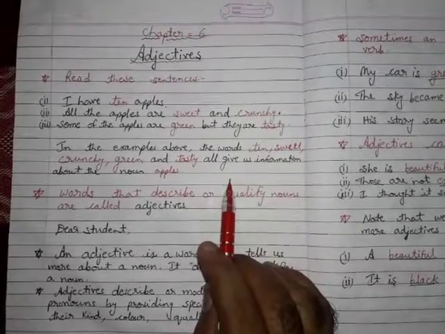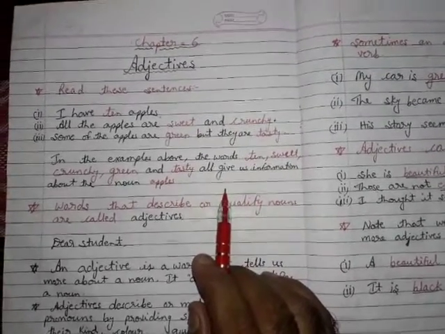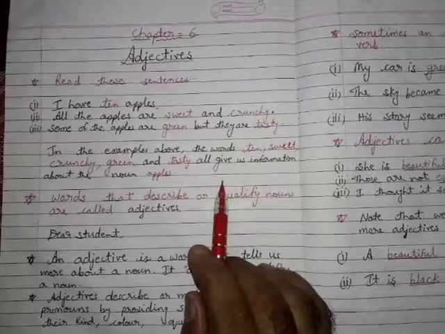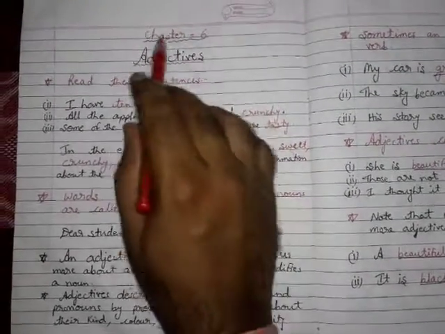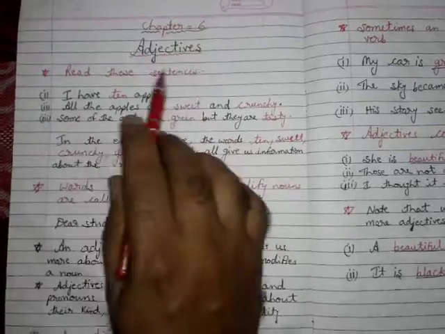In the previous class, I had explained adjectives to you. We had also completed the exercise of this chapter. Today, we will do revision. Chapter 6: Adjectives. Read these sentences.